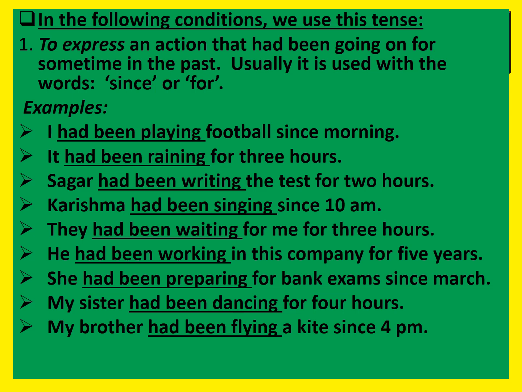Let us see the next example. It had been raining for 3 hours. Raining for 3 hours began in the past. Raining began in the past, continued up to 3 hours in the past. So we make use of past perfect continuous form, that is, had been raining. And for is used for period of time. 3 hours is period of time.